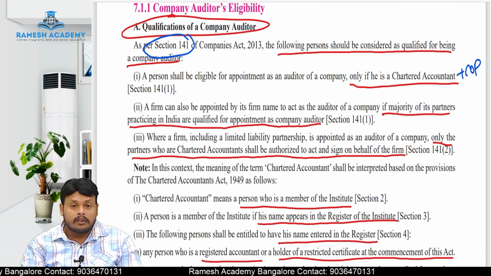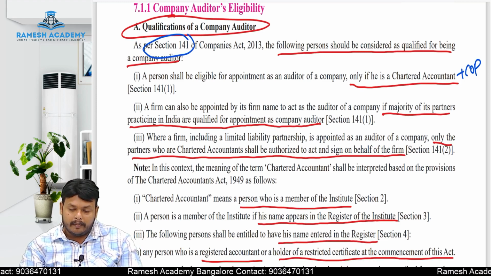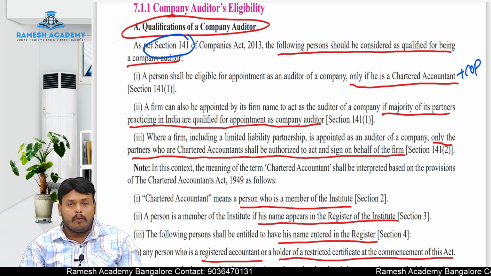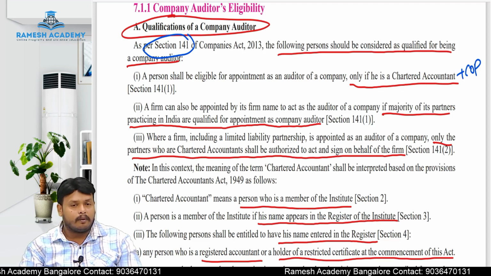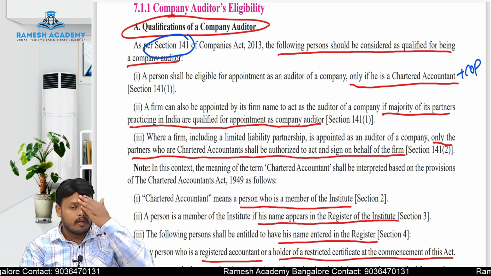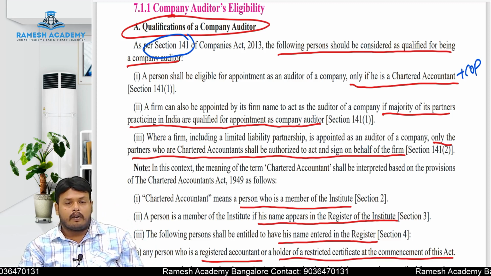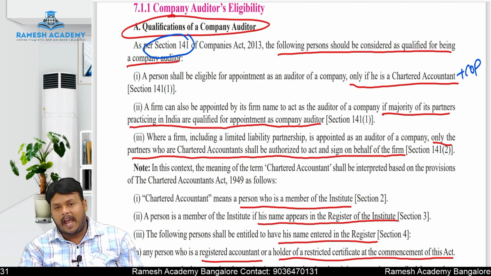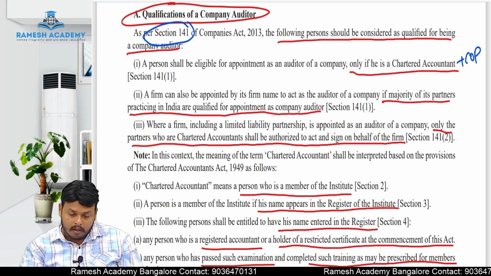Next, third point, where a firm including a limited liability partnership firm is appointed as an auditor of the company, only the partners who are chartered accountants shall be authorized to act and sign on behalf of the firm. Just now we saw, when we are talking about a partnership firm, it will be extended to LLP also. In the case of a limited liability partnership firm also, who can act? Only a chartered accountant holding a certificate of practice can act on behalf of the firm and he can sign the audit report, not other than that person.